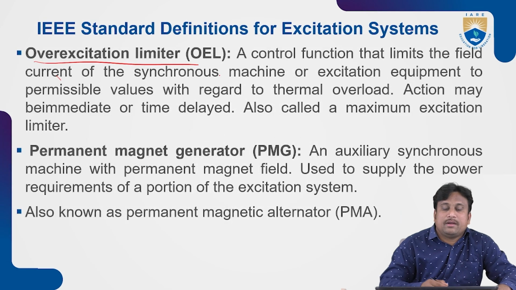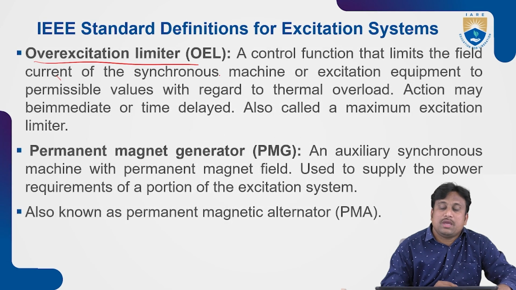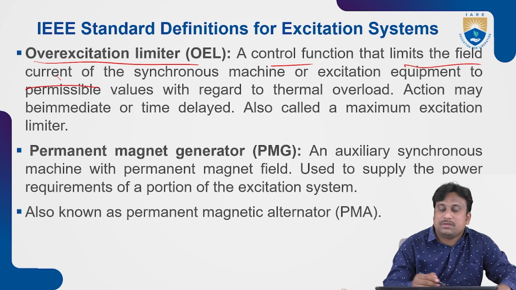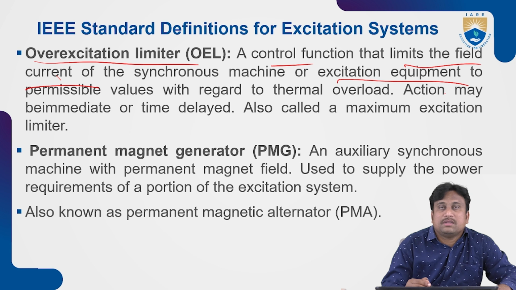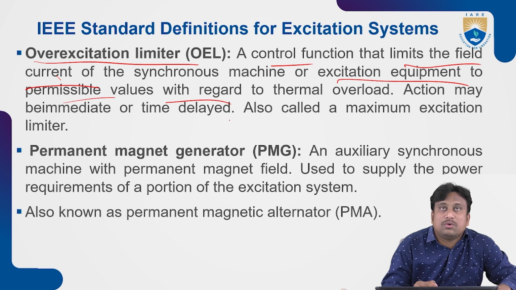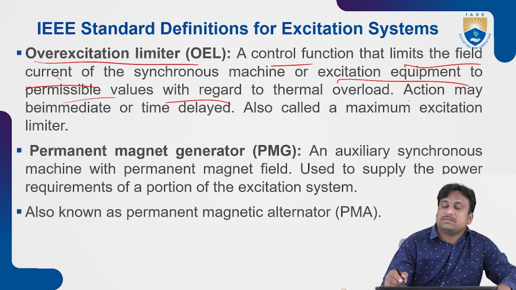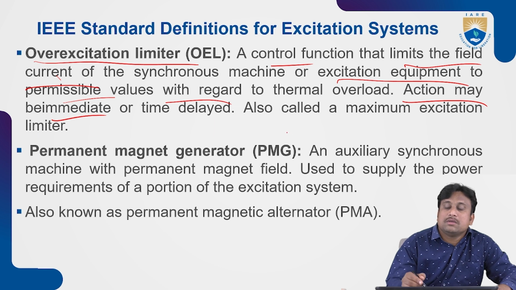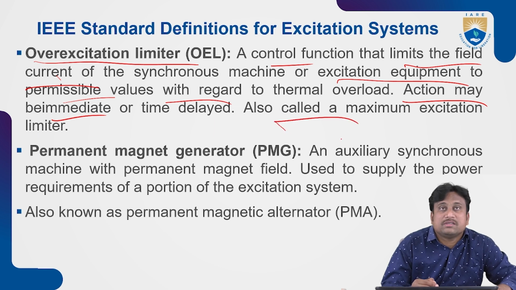Over excitation limiter, that means OEL. Here it is a control function that limits the field current of the synchronous machine or excitation equipment to permissible values with regard to the threshold overload voltage. That means some actions may be intermediate or time delayed for the over excitation limiter control. It is also called the maximum excitation limiter.